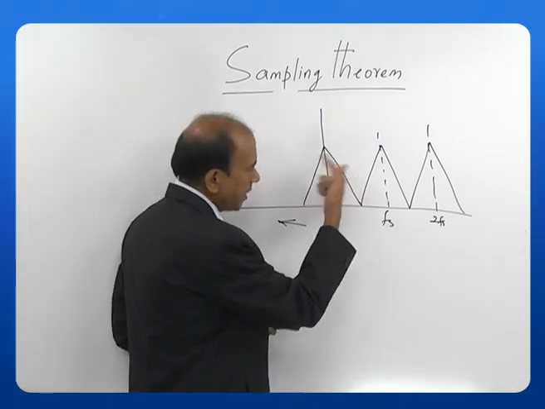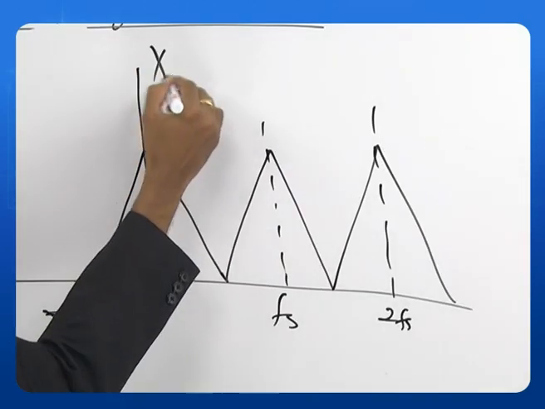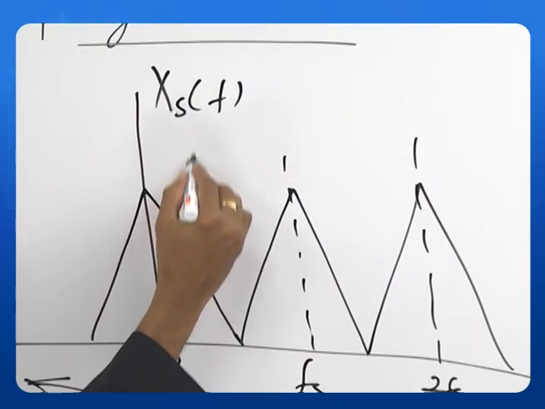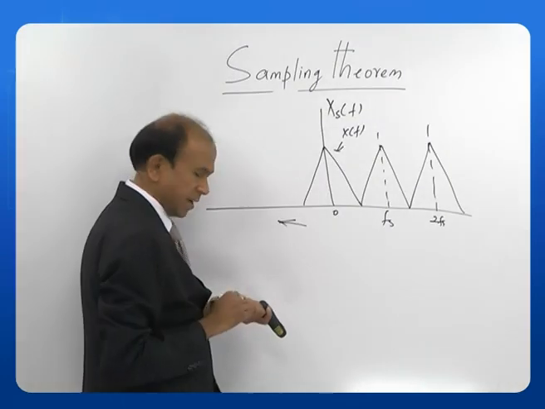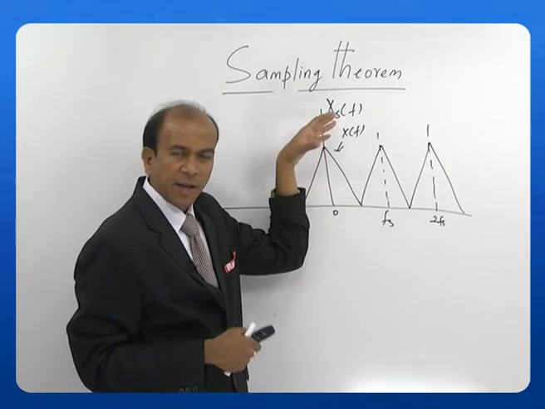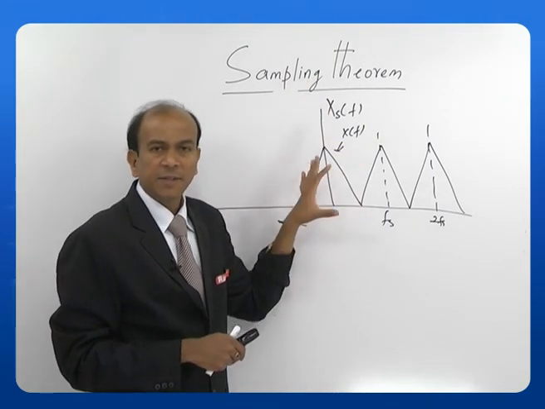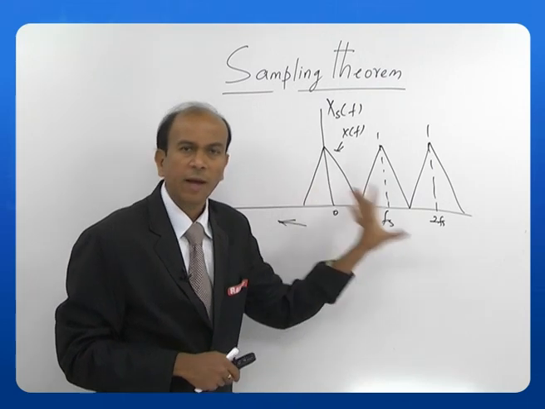That means, x of f is repeating every time. So, this is xs of f, this is a sampled version, whereas this is x of f. So, xs of f is nothing but a repetition of x of f at a sampling frequency Fs. This is how it happens.